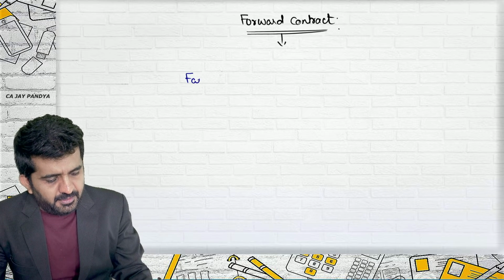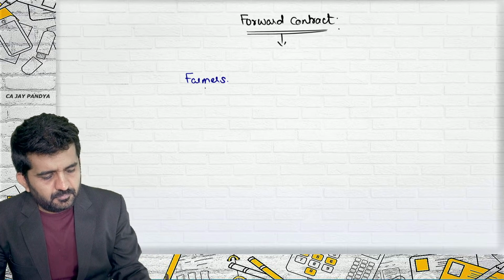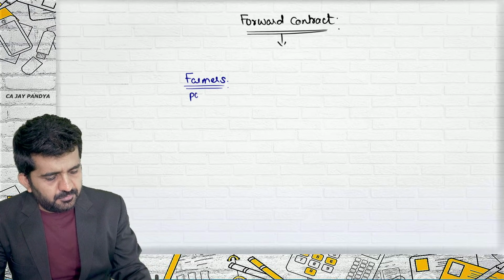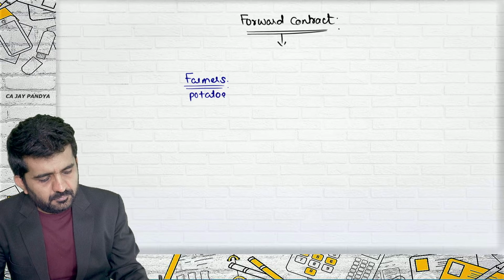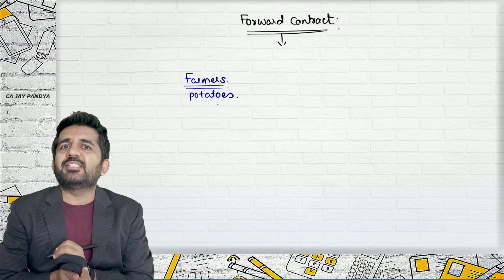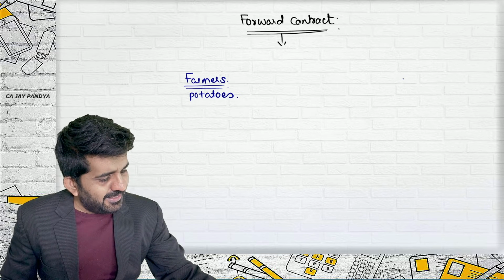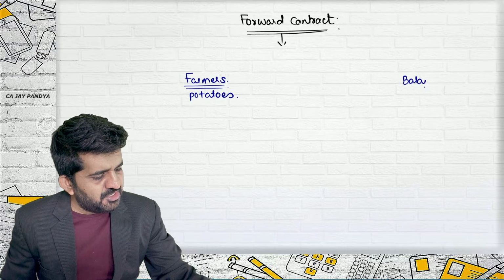There is a farmer who grows potatoes. So it is output for the farmer. There is another company, which is Balaji Wafers.